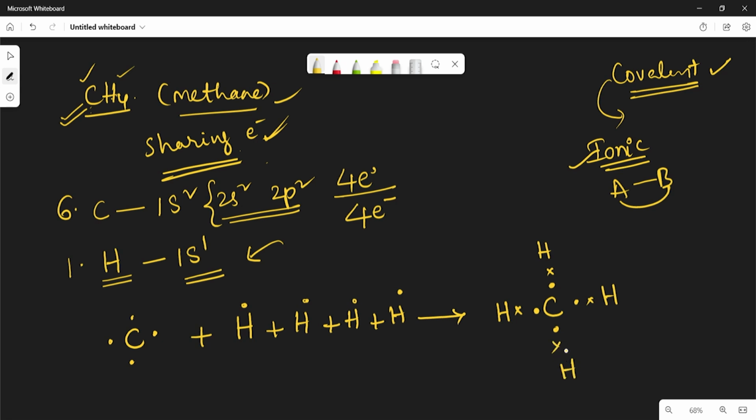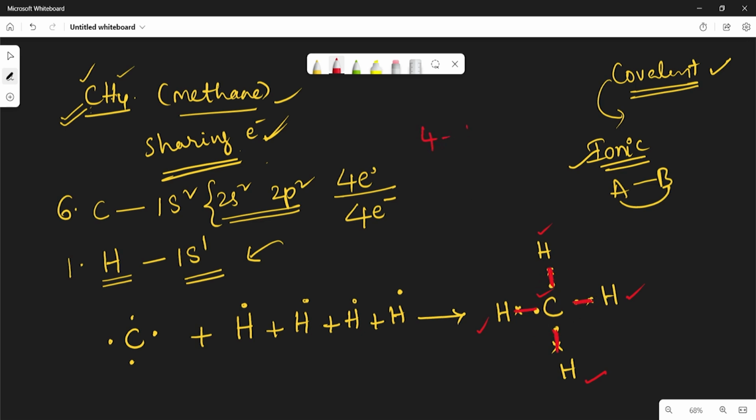Is it okay? So if you observe here, by sharing these 2 electrons, the hydrogen will be stable. By sharing these 2, this hydrogen will be stable. By sharing these 2, this hydrogen will be stable. And by sharing these 2, this hydrogen will be stable. And overall by taking all 8 electrons, the carbon will be stable. So like this, in between CH4, there exist 4 covalent bonds.